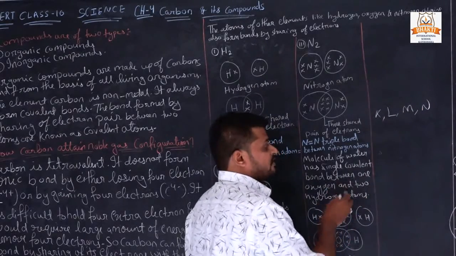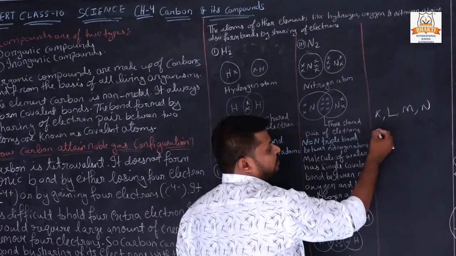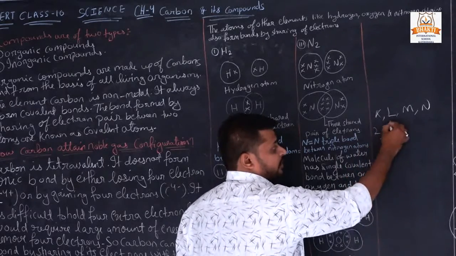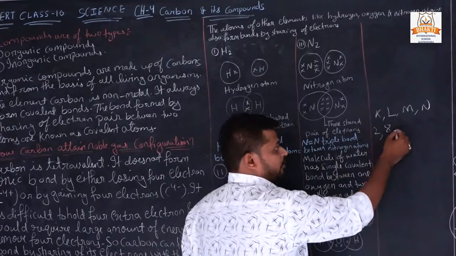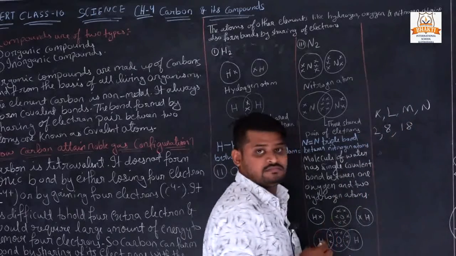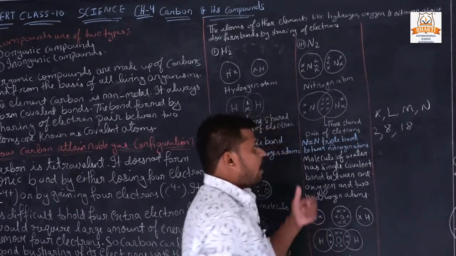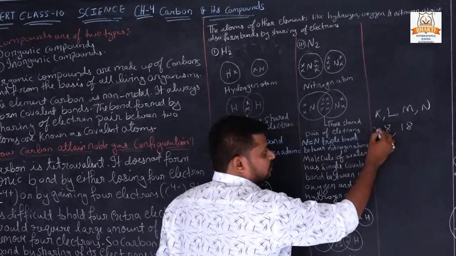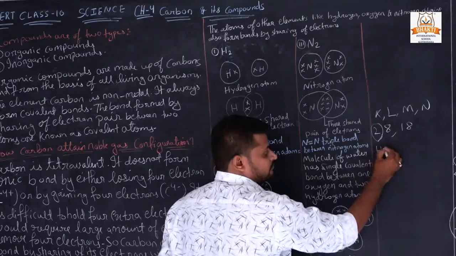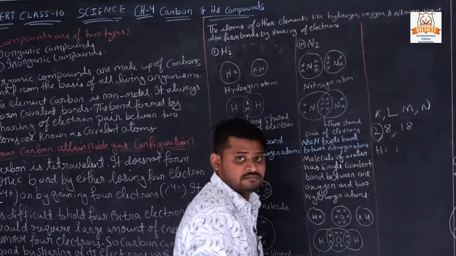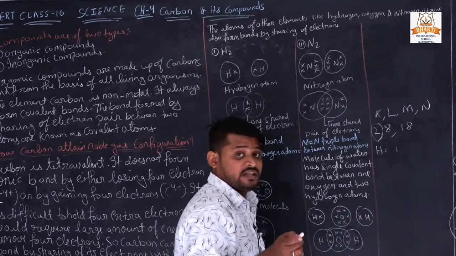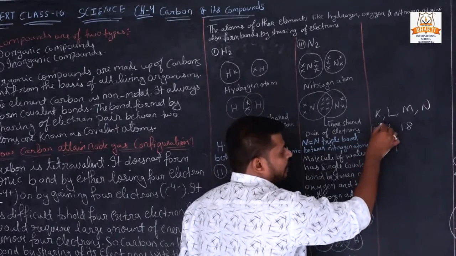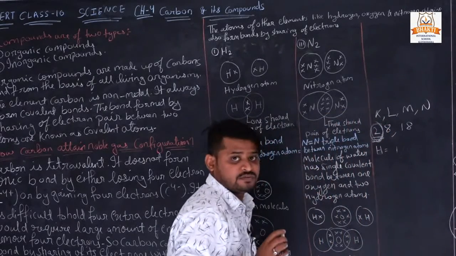So by configuration we all know, in the K orbit how many electrons are there? 2. In the L orbit 8. In the M orbit 18. Right? So if only one hydrogen atom is present, then for its stabilization, hydrogen needs to have at least 2 atoms.